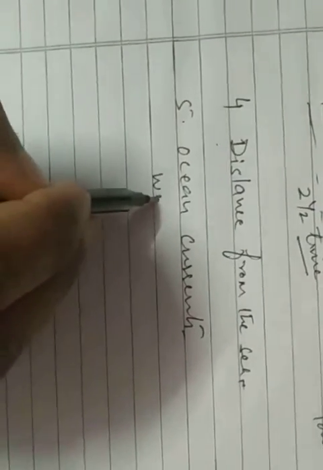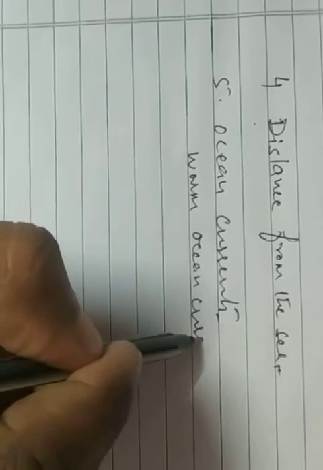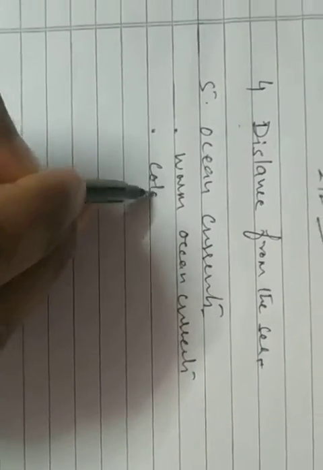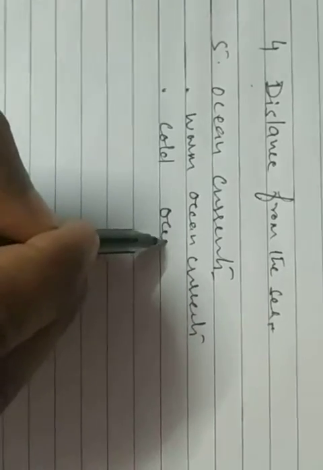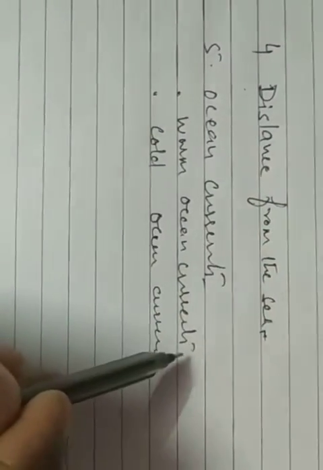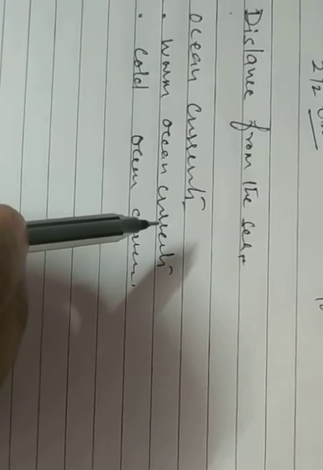There are two types of ocean currents: warm ocean currents and cold ocean currents.